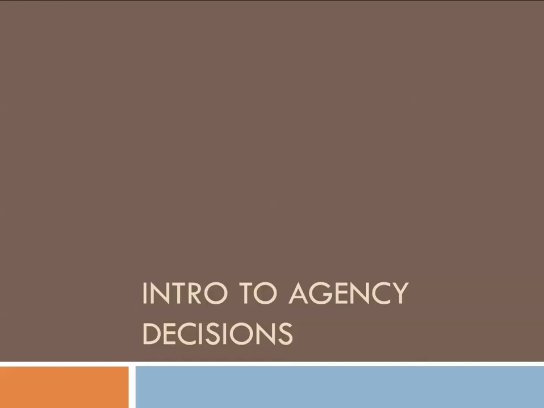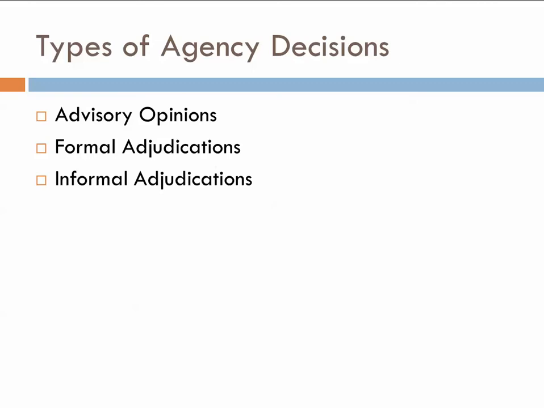In this video, we're going to be talking about federal agency decisions. There are different types of agency decisions that you might be asked to look for or that you might need to find for a particular research issue. And we're going to look at these three types: advisory, formal, and informal adjudications.